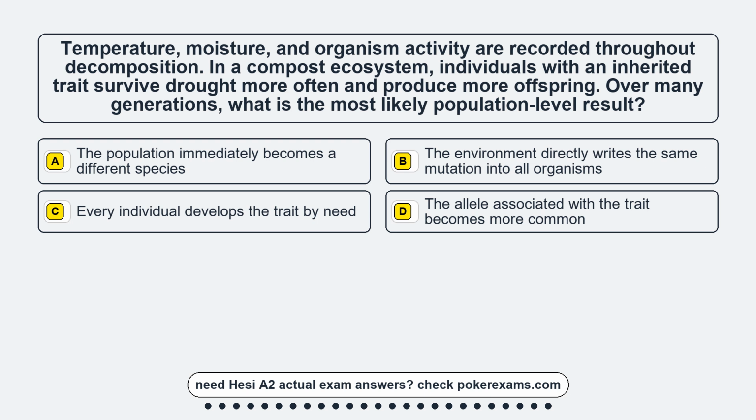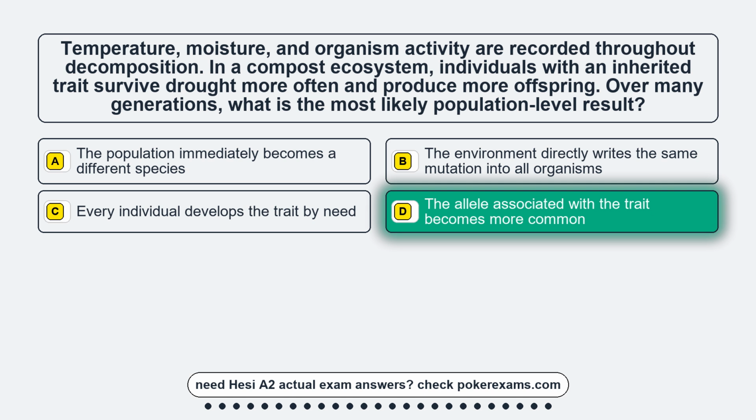Option A. The population immediately becomes a different species. Option B. The environment directly writes the same mutation into all organisms. Option C. Every individual develops the trait by need. Option D. The allele associated with the trait becomes more common. The correct answer is option D. The allele associated with the trait becomes more common.